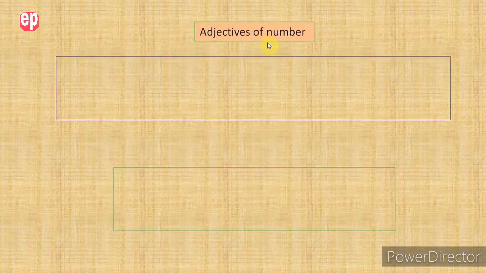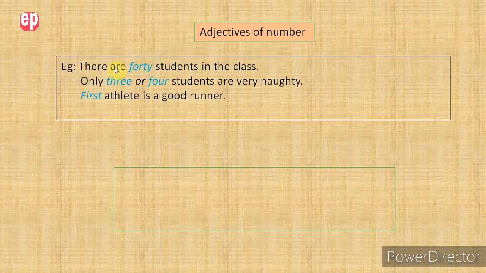Now let's move on to see adjectives of number. There are two types of number, cardinal numbers and ordinal numbers. Words such as 1, 2, 3 are called cardinal numbers, and words such as first, second, third, fourth, etc. are called ordinal numbers. Now let's try to understand the adjectives of number through examples. There are 40 students in the class.